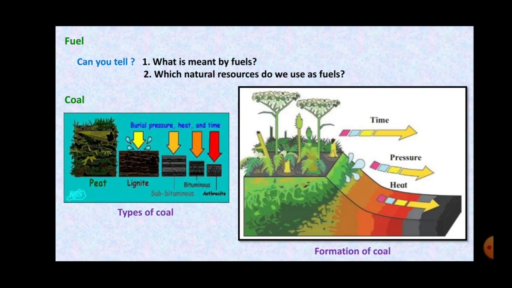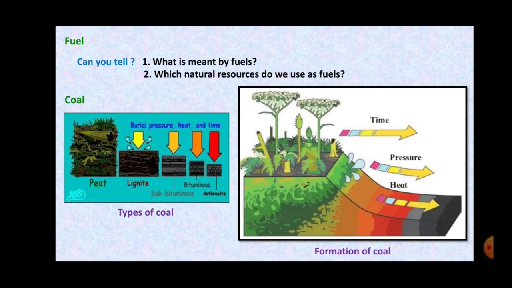There are different types of coals like peat coal, lignite coal, anthracite coal, bituminous coal, and subbituminous coal. Now, coal is generally found in the mines, and the best coal is the anthracite coal. That is the best type of coal. Now, coal is actually nothing but a storehouse of carbon.